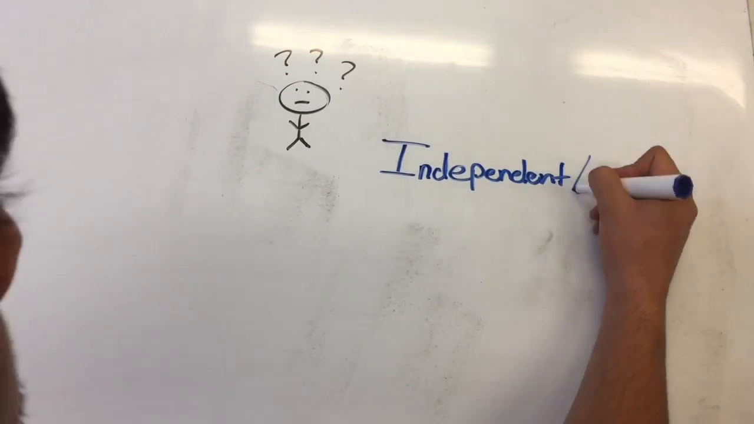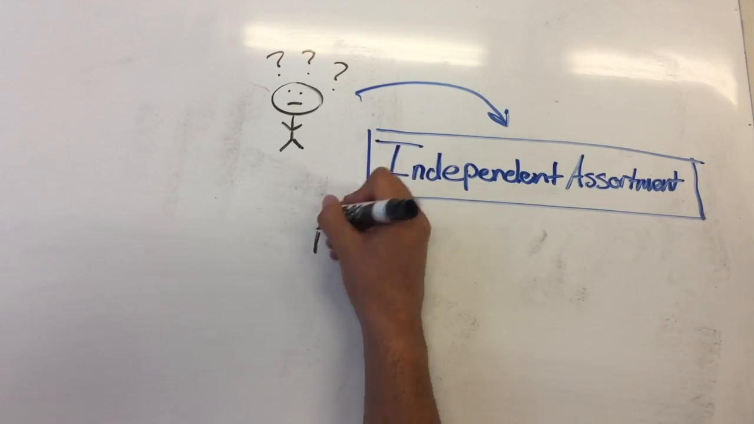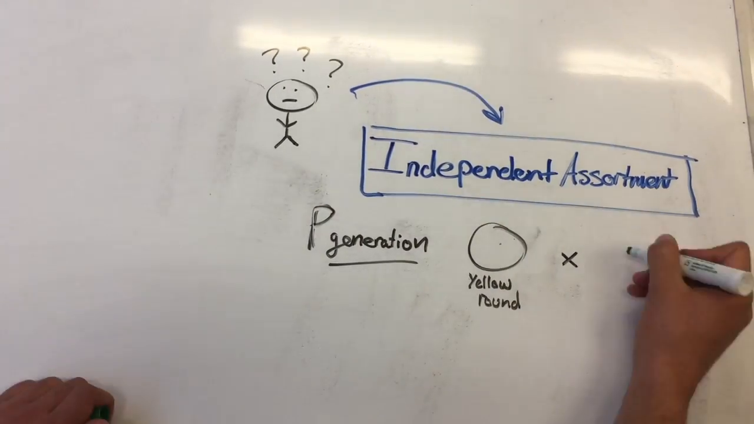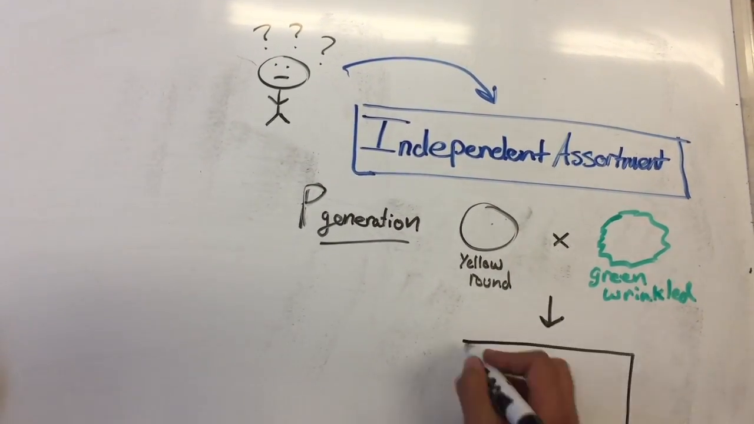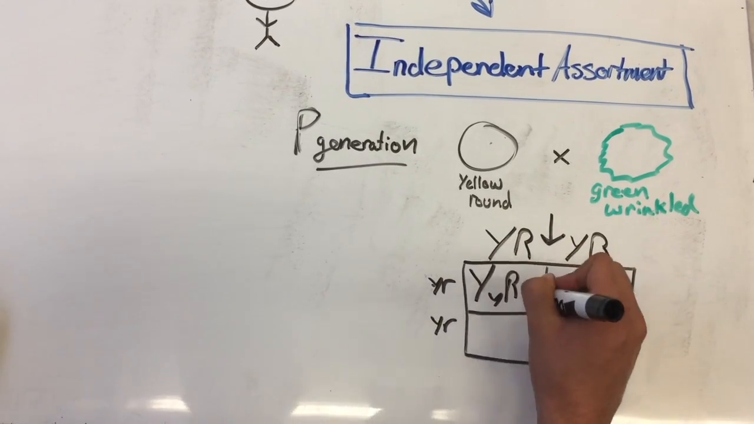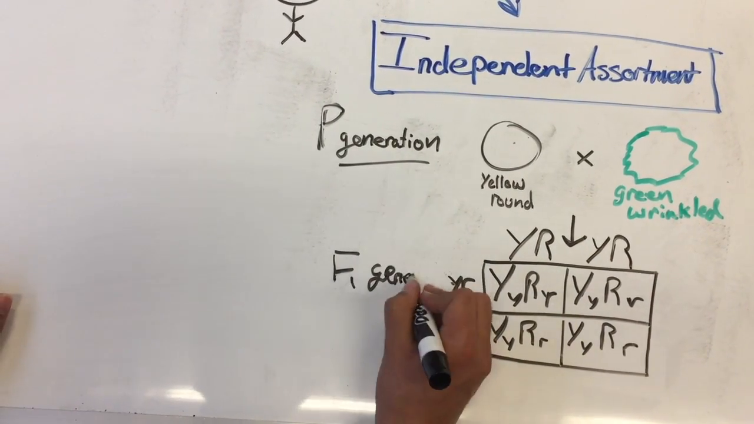The other hypothesis is independent assortment. In independent assortment, the 2 genes are independent of one another. Their alleles randomly distribute into gametes. In a dihybrid cross, there would be 4 possible male gametes and 4 possible female gametes.